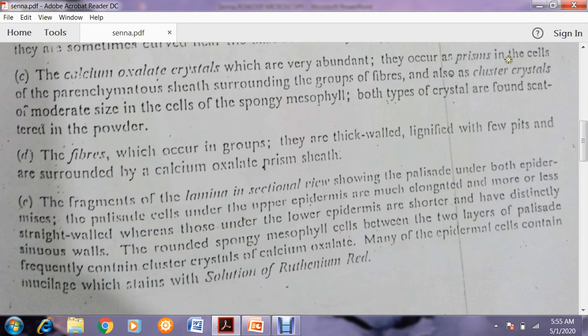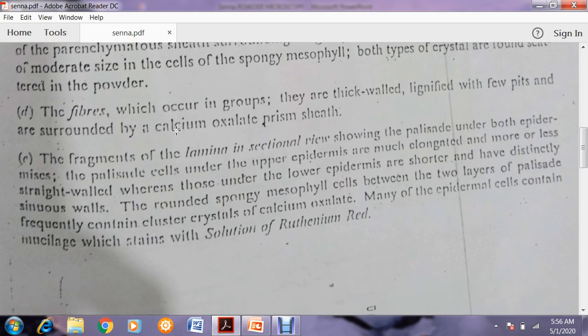They occur as prisms in the cells of the parenchymatous sheath surrounding the groups of fibers, okay, and also as cluster crystals of moderate size in the cells of the spongy mesophyll. Both types of crystals are found scattered in the powder.